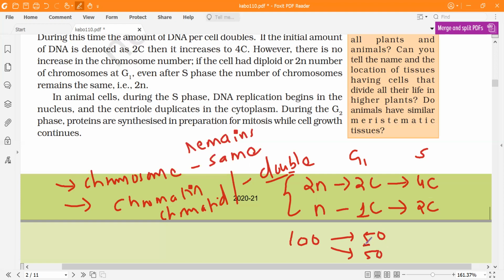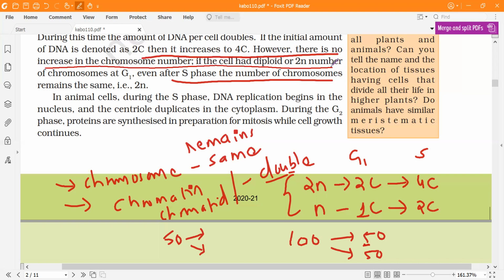But if I have 50 rupees, then I won't be able to give 50 rupees to two people. So it is the same. The genetic content will double, but we do not say that the number of chromosomes will increase. So the number of chromosomes remains the same, as you can see over here.